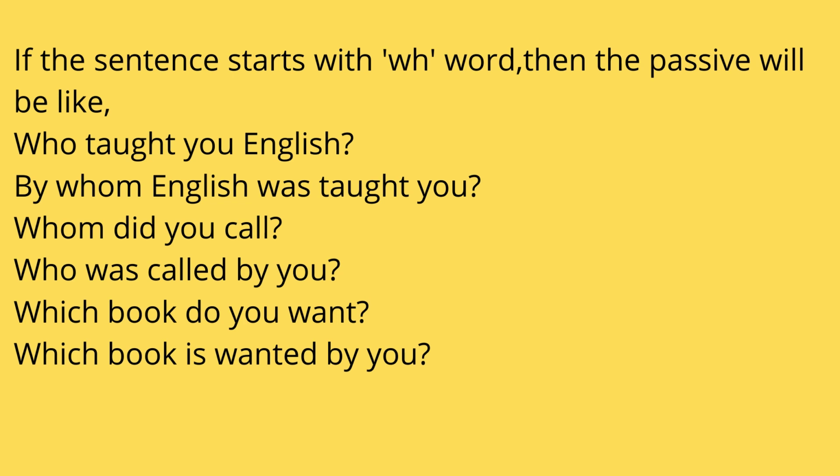By whom was English taught to you? Whom did you call? Who was called by you? Which book do you want? Which book is wanted by you? That's how we can change active voice to passive voice in interrogative sentences.